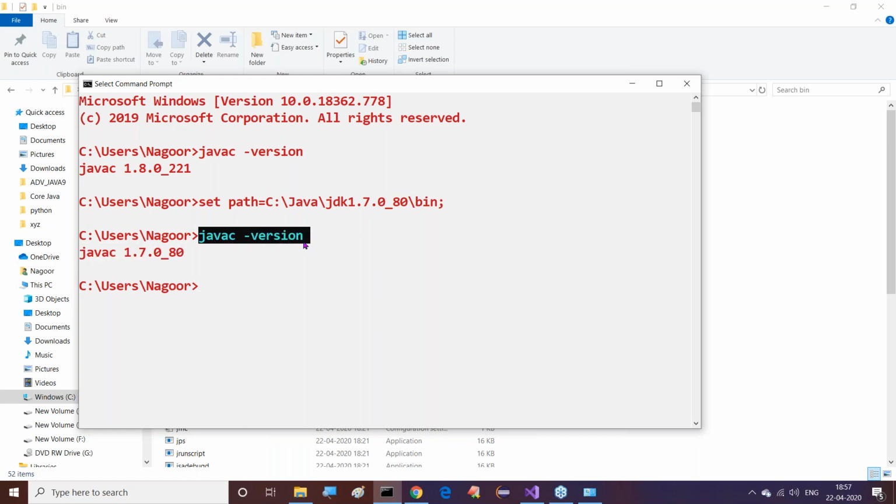So whenever we provide this, first the operating system will search for the temporary, the local setup, in the command prompt, to see whether any setup is available or not. If the local setup is not available, then it will go for the global setup. Global setup is which one again? No, the permanent setup, that is, the environment variables in our system. Then it will go there.